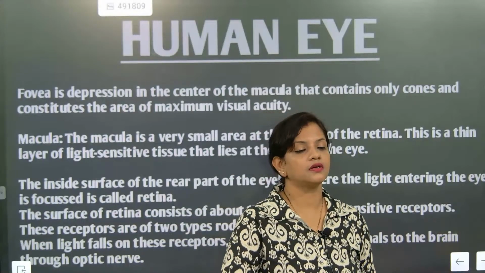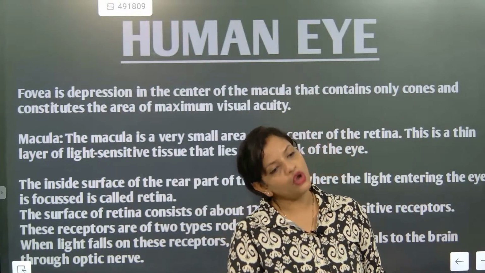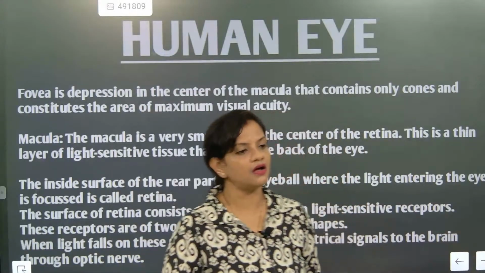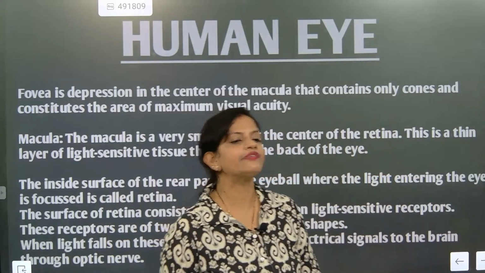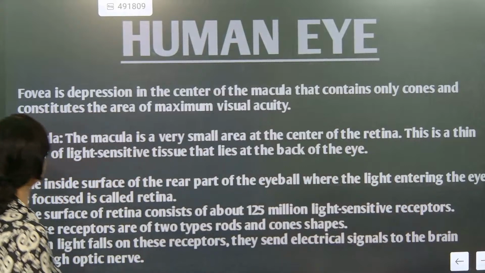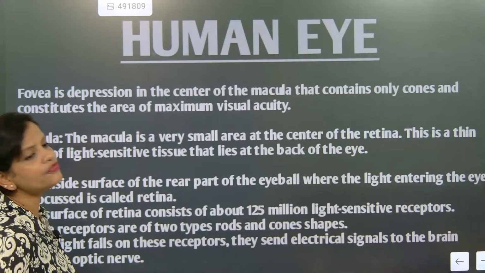Say yellow spot on the retina. It is the fovea. It is full of cones, and they impart color. So whenever we want the sensation of sight with colors, this is responsible for giving it. Understood? So the macula is a very small area at the center of the retina.